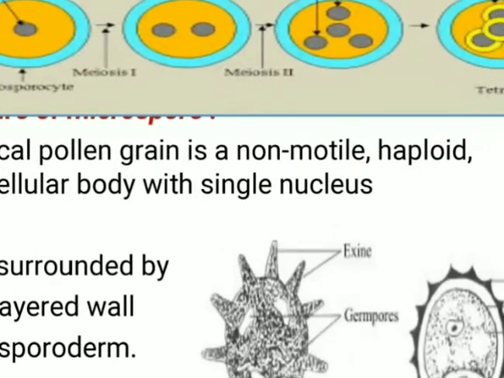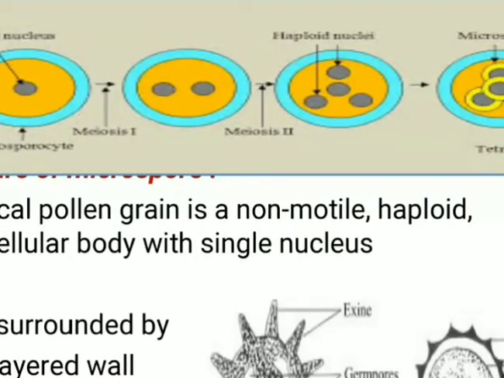If you observe the diagram, initially there is only one cell with a diploid nucleus. It undergoes meiosis and results in the formation of 2 nuclei within the same cell. Then in the second stage, each nucleus undergoes division and results in the formation of 4 nuclei. That is meiosis second stage, and these are haploid nuclei.